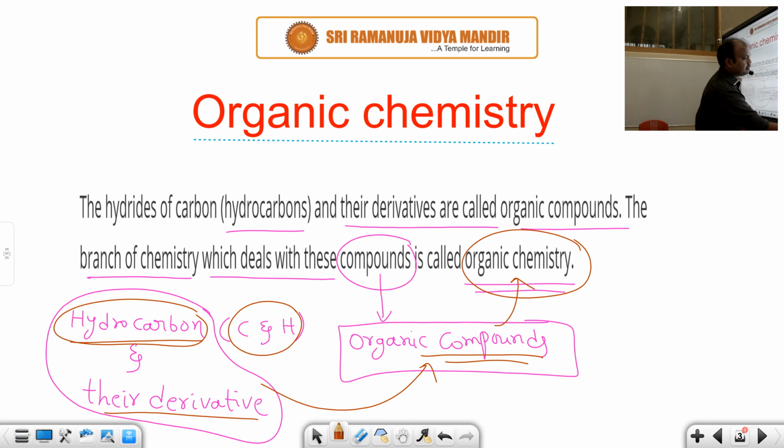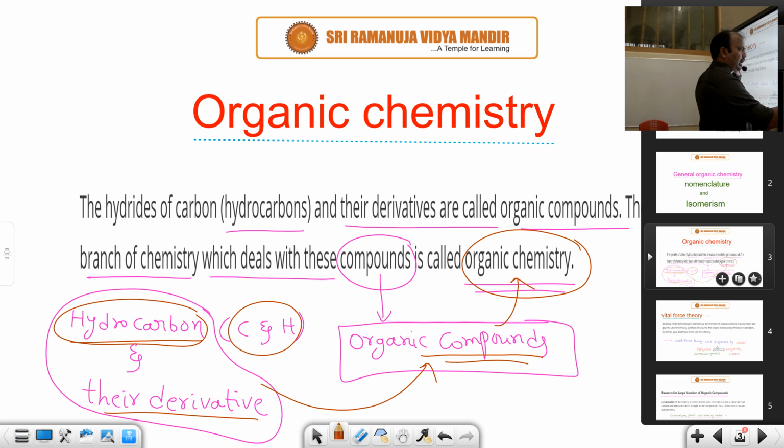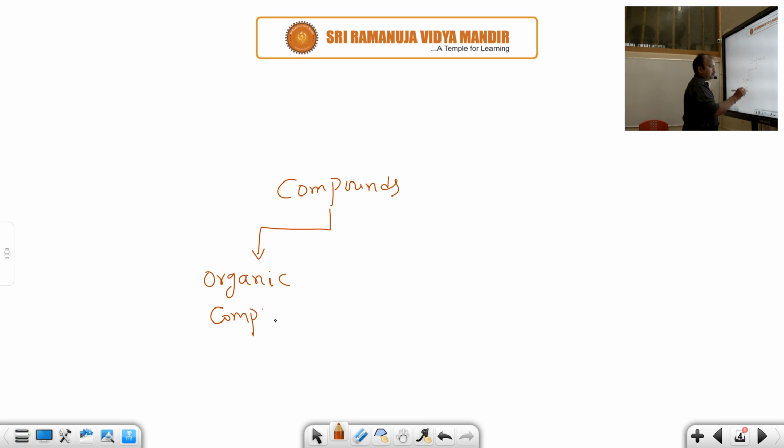After that, take a look here: vital force theory. Before learning about vital force theory, we have to know what the scientist Lavoisier said. Lavoisier said that compounds can be divided into two parts: organic compounds as well as inorganic compounds. Organic compounds, as I already told you, are hydrocarbons and their derivatives, the compounds made up of carbon and hydrogen.